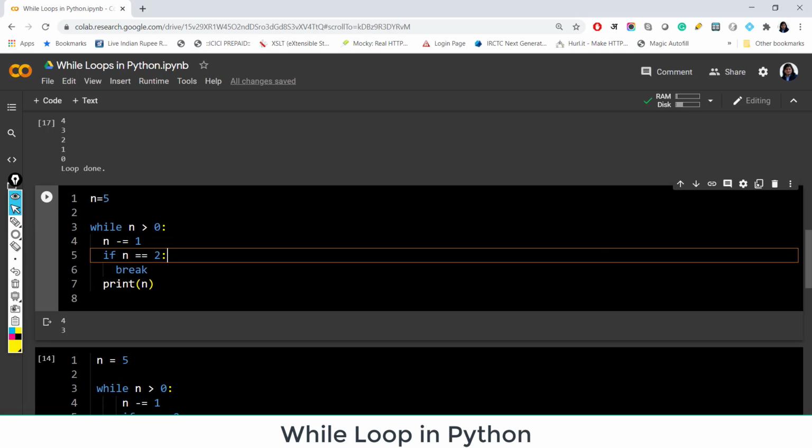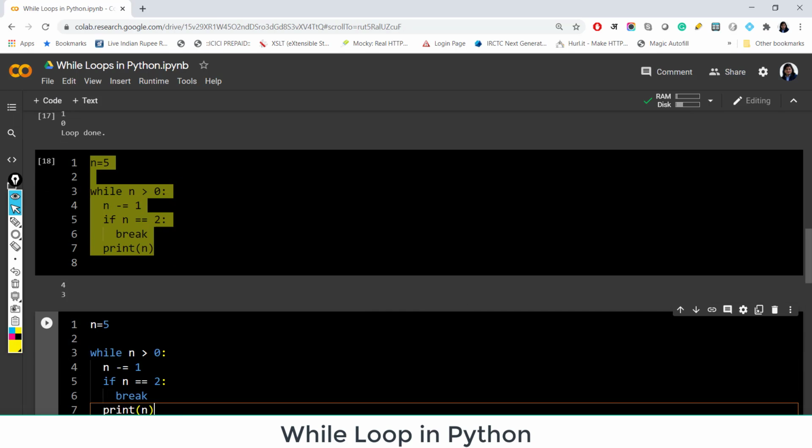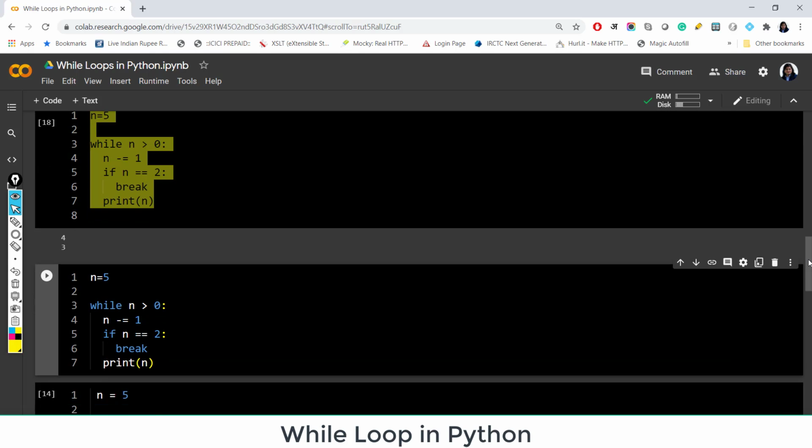Suppose you want to print all the values except 2. So instead of breaking your loop at 2, you just want to skip that particular value n equal to 2 and you want to continue printing the rest of the values. So I hope you have guessed it right. What can be done? Yeah, we can use continue. So in the same example, let me show you how we can use continue. So just copying the example and we will just change one line of code here. Instead of break, we will use continue.